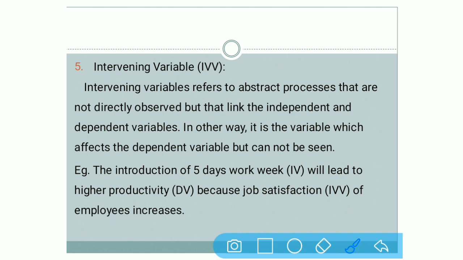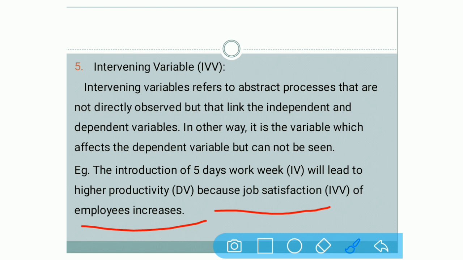But why does productivity increase? Because your employees are satisfied because of working 5 days. You cannot see whether they are satisfied or not, but as they are doing the work effectively, you can assume that employees are satisfied, and that's why there is an increase in